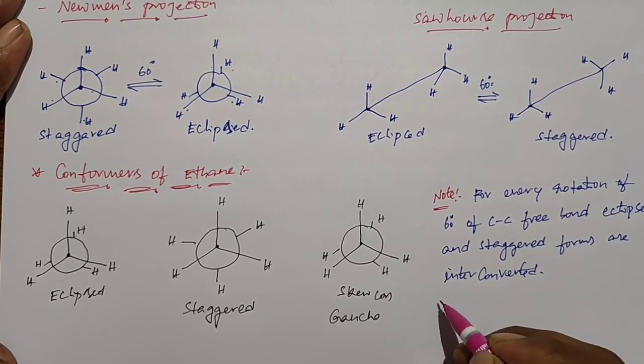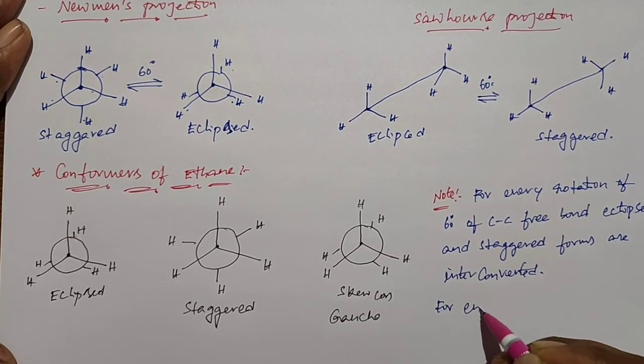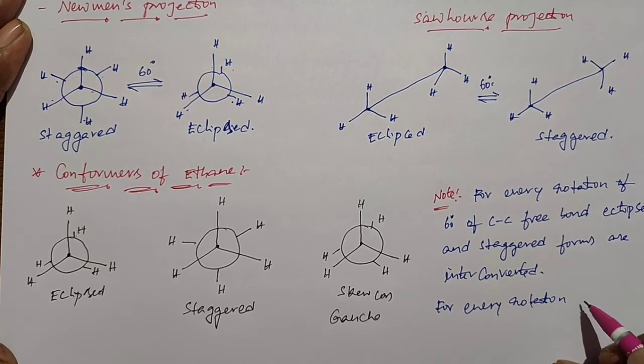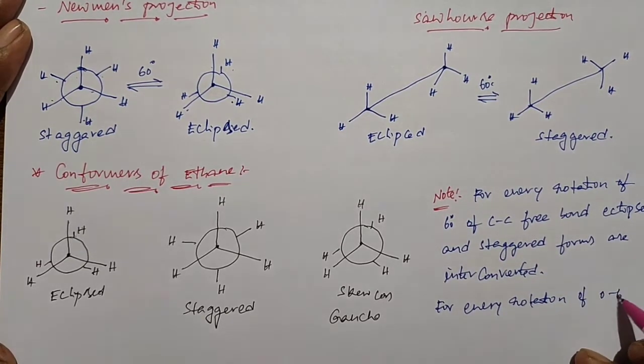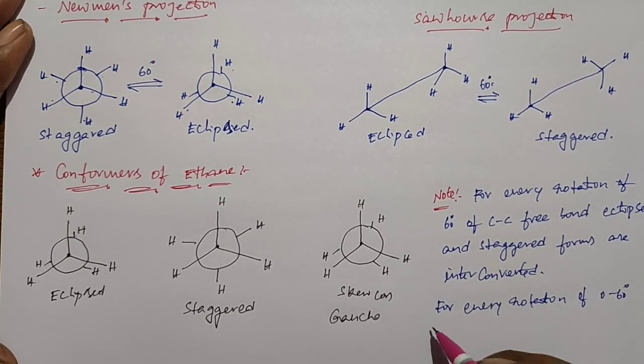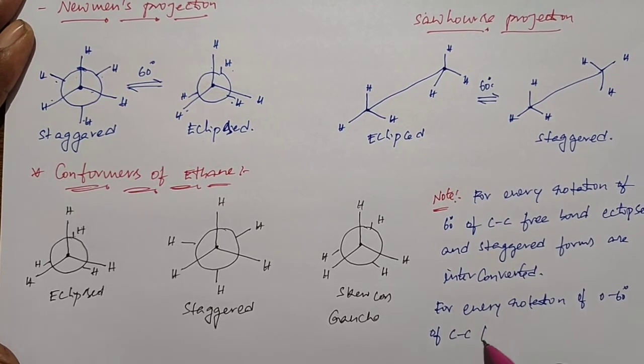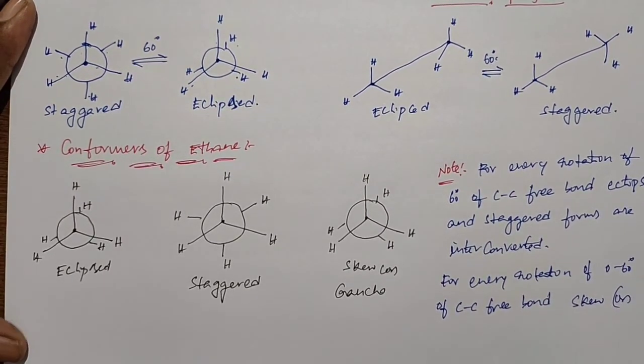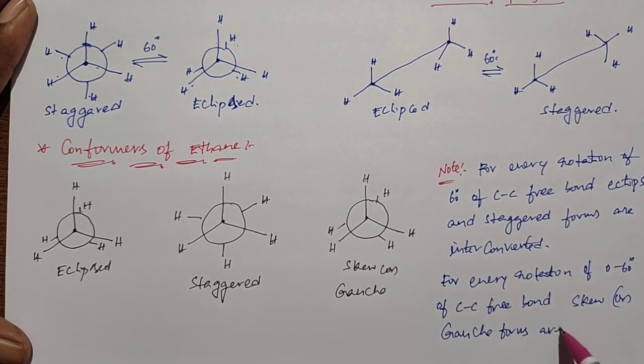At the same time, for every rotation of 0 to 60 degrees of the carbon-carbon free bond, skew or Gauche forms are formed.